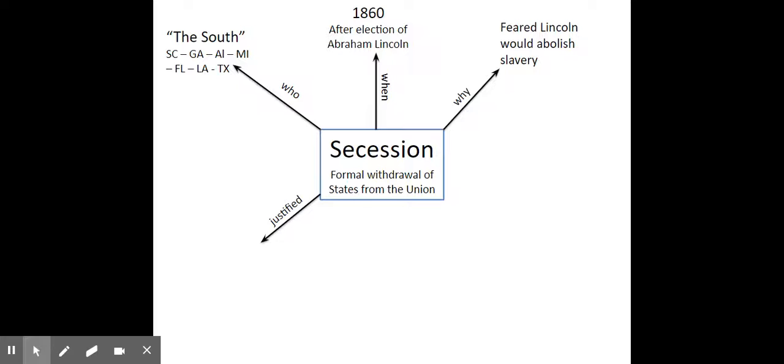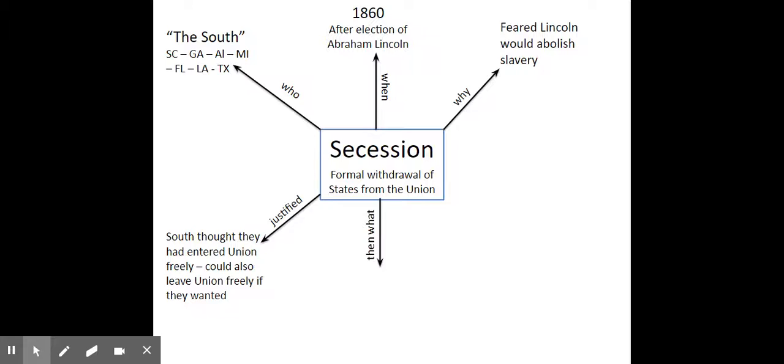Why do they think they can do this? What justifies this? That idea they freely entered the Union so they could freely leave if they wanted. When they voted on and ratified the Constitution, they did it on their own. And they assume that they can leave on their own. So this is what's going to justify them seceding. And don't forget, they also believe in nullification, that if Congress or the president does something they don't agree with, they can simply ignore it. So between nullification and the fact they entered freely so they can freely leave, that's going to justify them seceding.